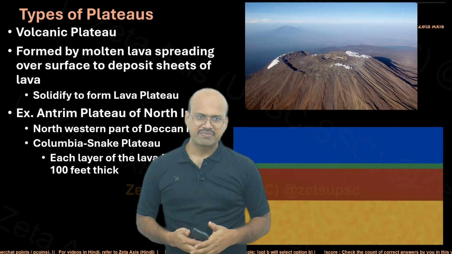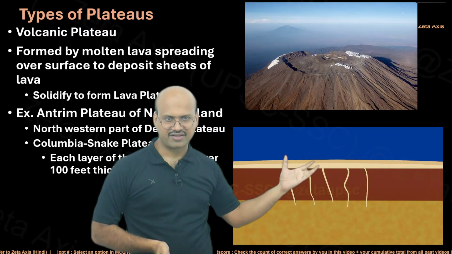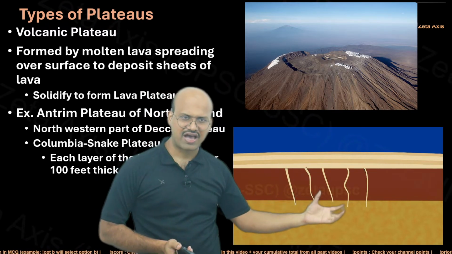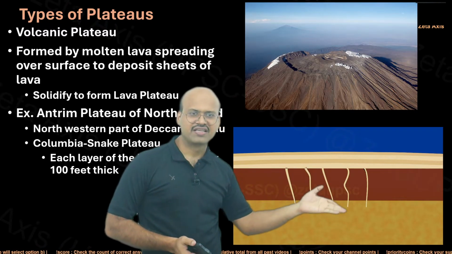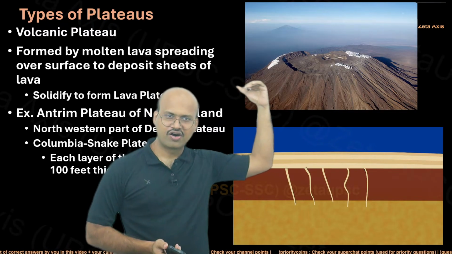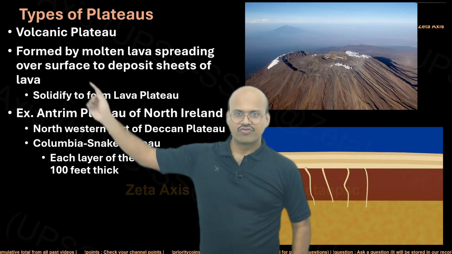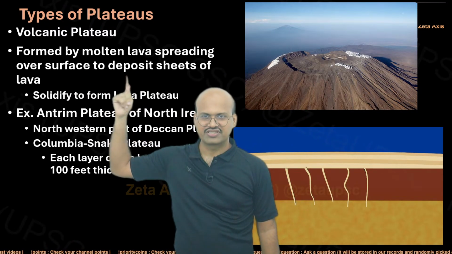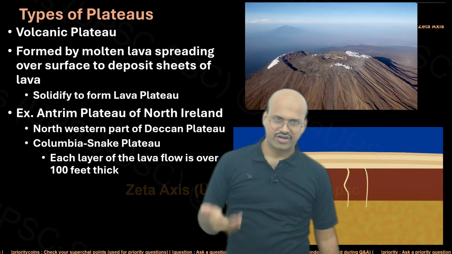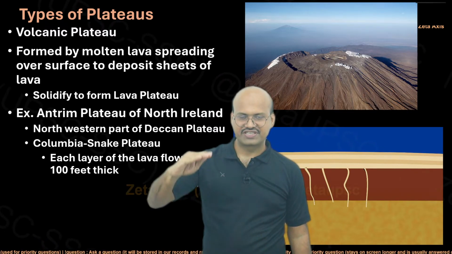They can be formed by explosion of a volcano, or by flood basaltic eruption, like in our Deccan Traps. The Deccan Traps are basically an example of a volcanic plateau where lava pours in layers and layers and lifts the region. So this is also a flood basaltic plateau, and this is a normal volcano which erupted and created a flat surface, leading to a plateau. It is formed by molten lava spreading over the surface to deposit sheets of lava, solidified to form a lava plateau. The lava deposited on a region by different eruptions, and over time it cooled down to form sheets of land.